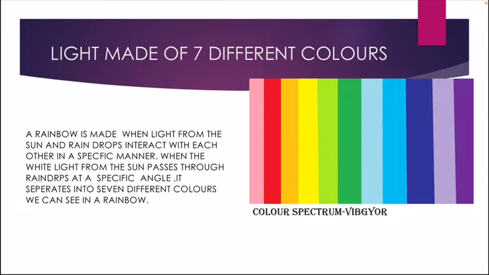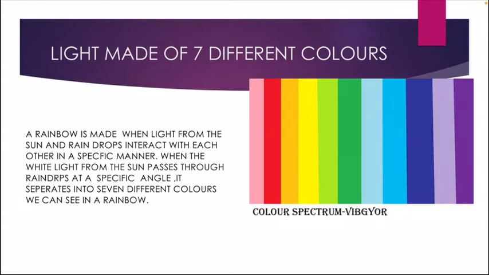So, here we are going to learn how the rainbow is made. On a rainy day, if the sun comes out for some time and we are lucky, we get to see a rainbow. Have you ever wondered why rainbows are formed? A rainbow is made when light from the sun and the raindrops interact with each other in a specific manner. When the white light from the sun passes through the raindrops at a specific angle, it separates into 7 different colors.